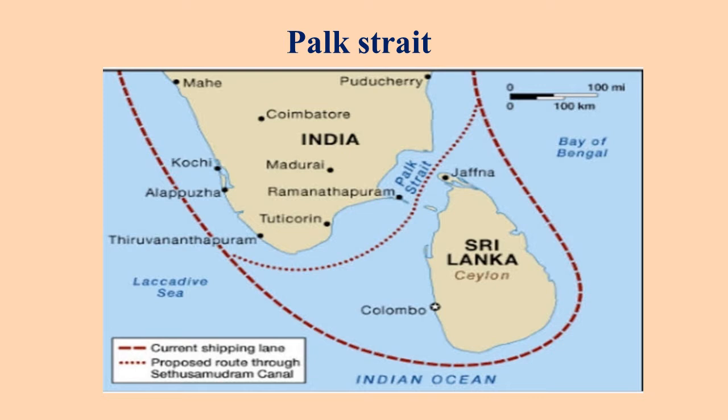See, between India and Sri Lanka are two land masses. The Bay of Bengal is a larger water body. The Indian Ocean is another larger water body. These two larger water bodies are connected by a smaller water body between two land masses.